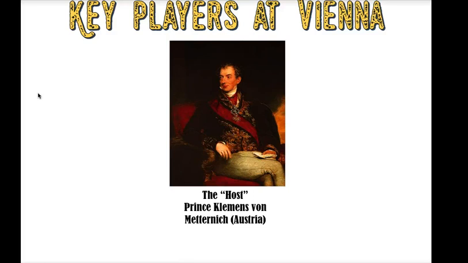So, our key players or key countries: there are the five great European powers at the Congress of Vienna. The first of the powers represented will be Austria, and they will play host to the conference, and the leader of the Congress will be Prince Clemens von Metternich. And his goal is a very conservative goal. He wants to return Europe to 1792, so before the spread of the French Revolution. And he's going to look for legitimacy and balance of power.